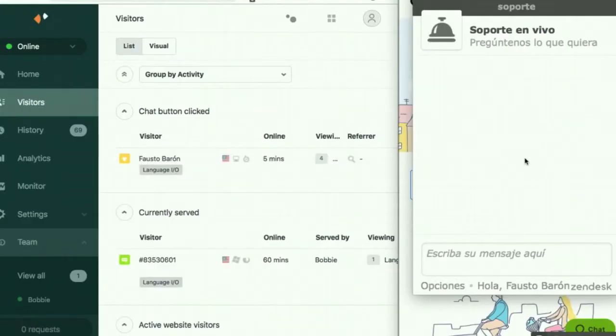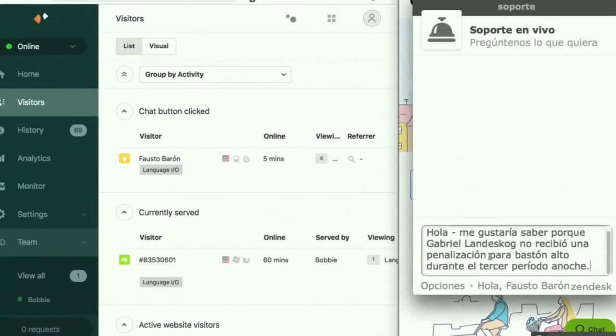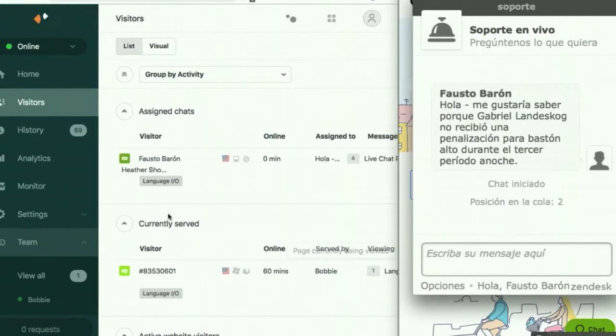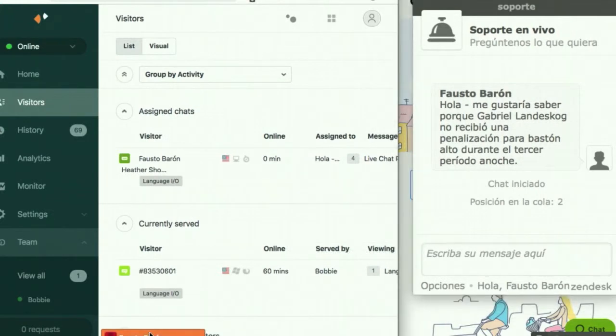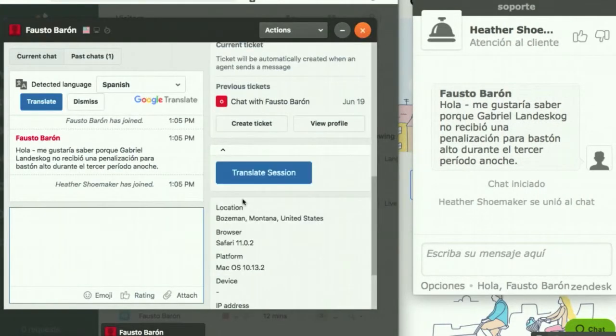On the right, we see that a Spanish visitor, Fausto, wants to chat with a customer service agent at hockeyquestions.com. On the left, I've displayed the agent's Zendesk chat view. As Fausto, I go ahead and enter my question. As the agent, I will accept the chat request. The first thing I'm going to see is this chat is in a language that I don't speak.